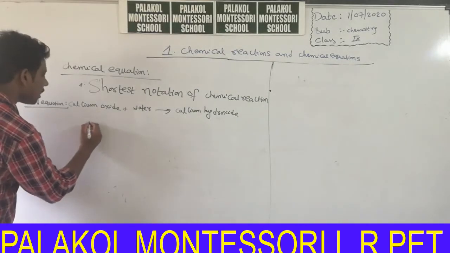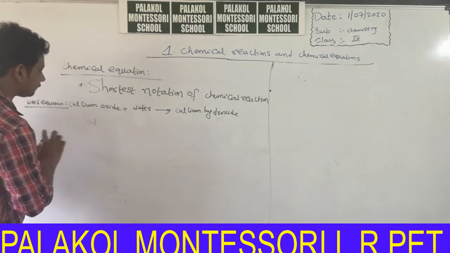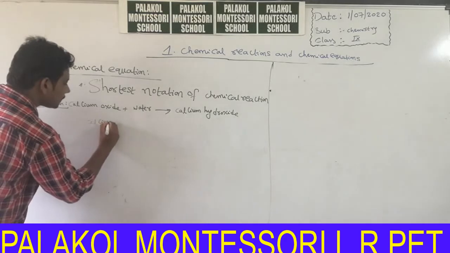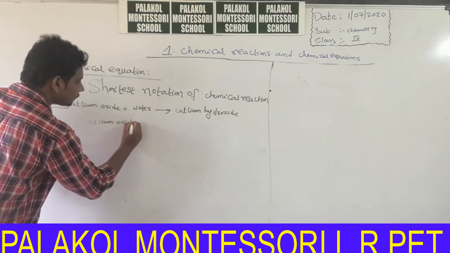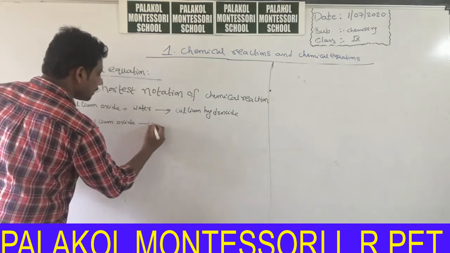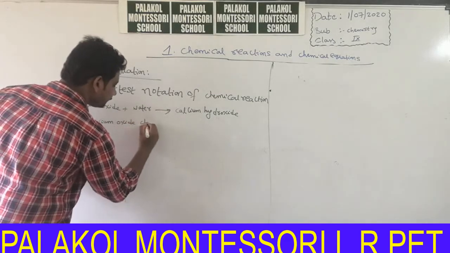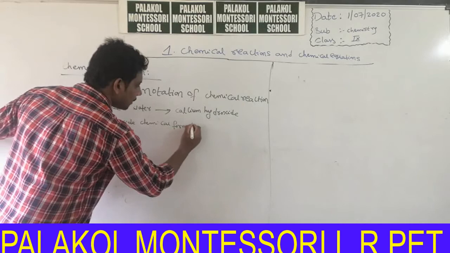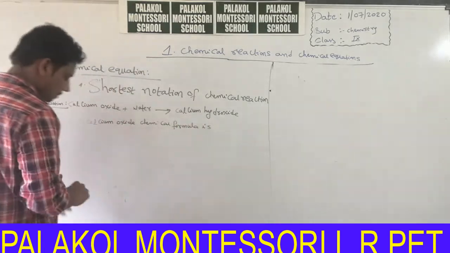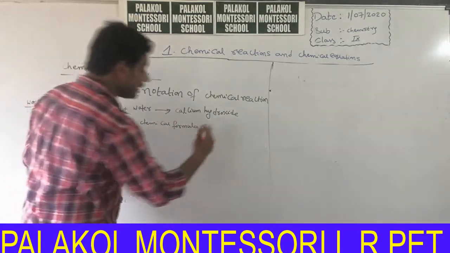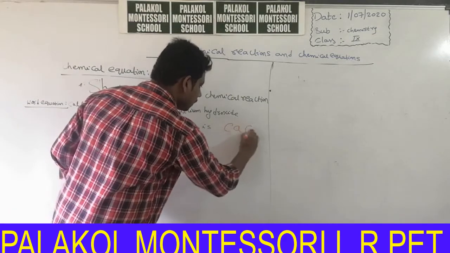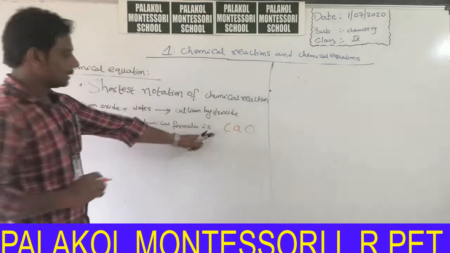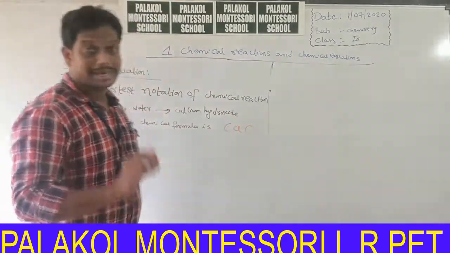Chemical formula of calcium oxide is CaO. Ca means calcium, O means oxygen. Calcium oxide.